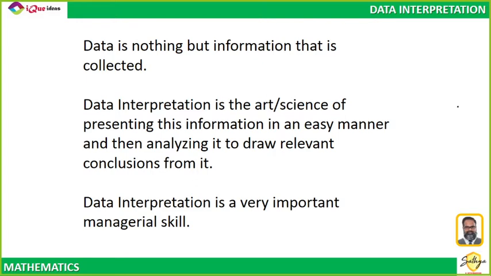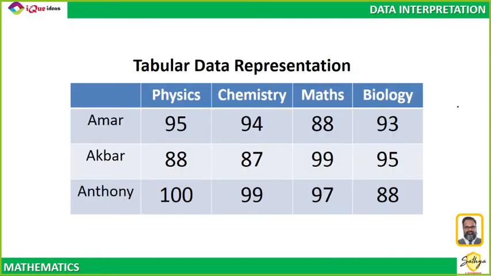So let us start understanding how different types of graphs can be used to present data, why certain graphs are used for presenting data, what their purpose is, and so on and so forth. Let us say that I have the marks of three students, Amar, Akbar, and Anthony, right? And supposing I have the marks obtained by them in four different subjects: physics, chemistry, maths, and biology. I have literally put all the numbers pertaining to the four subjects of each student in a table, and this is tabular data representation.